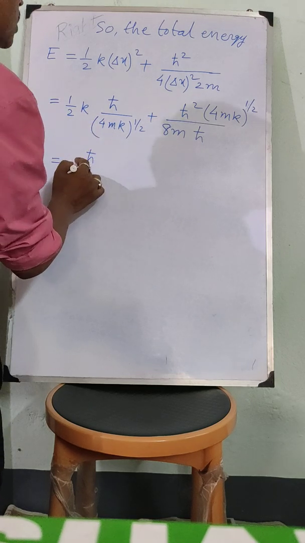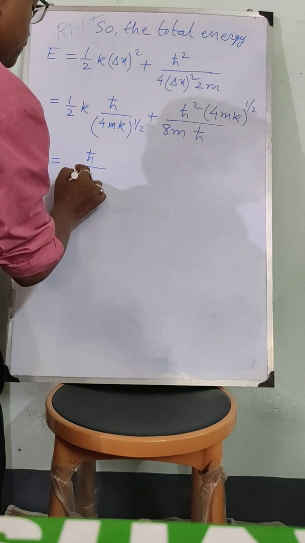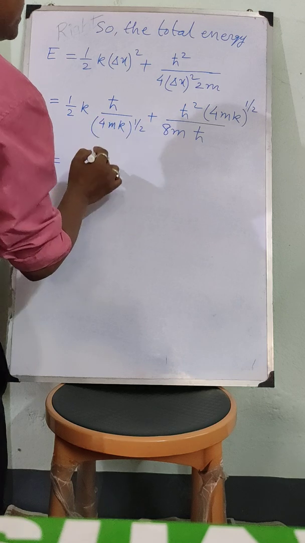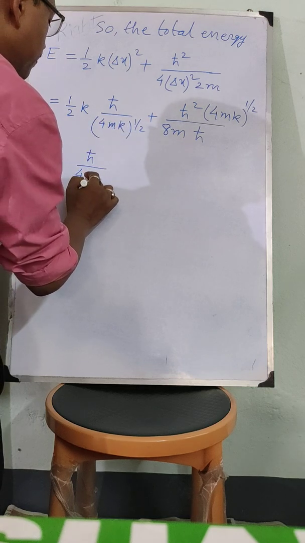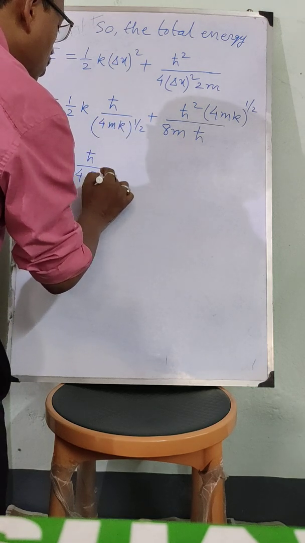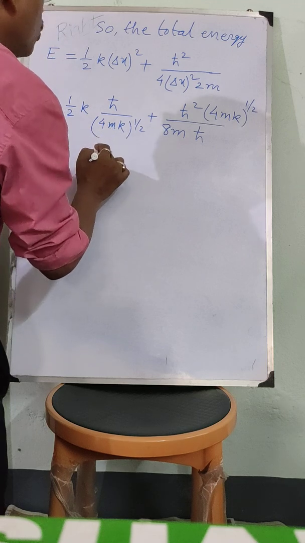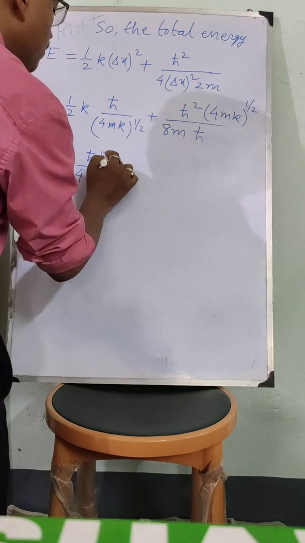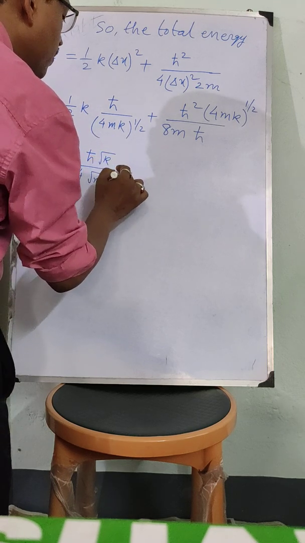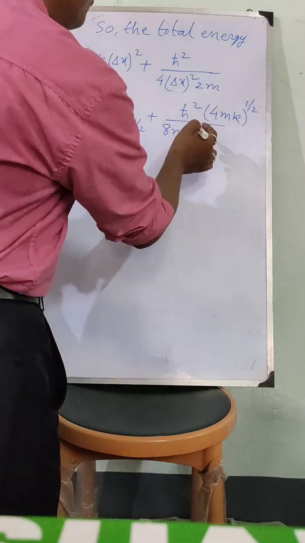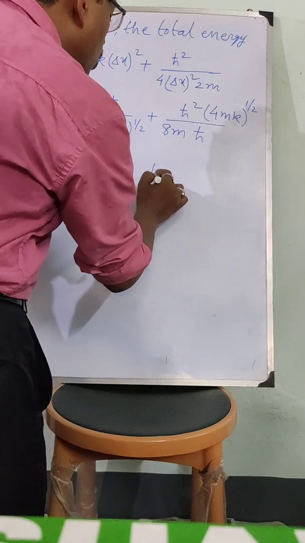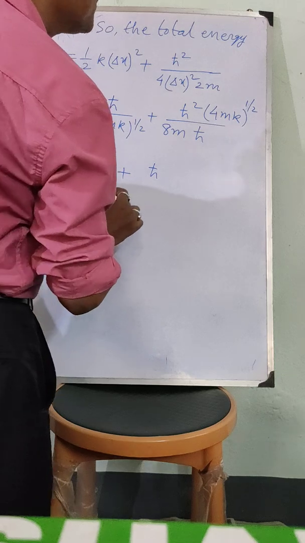Now 2 comes here, so 2 into 2 is 4, then root m and root k, plus from here one h cross will go, so h cross.